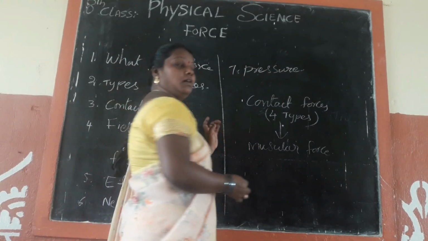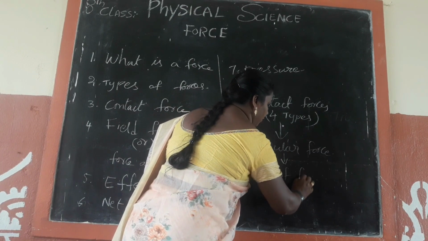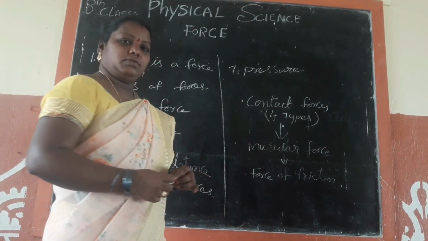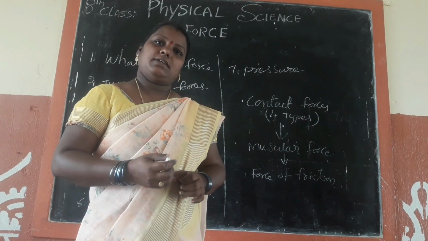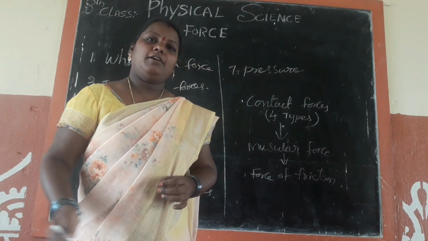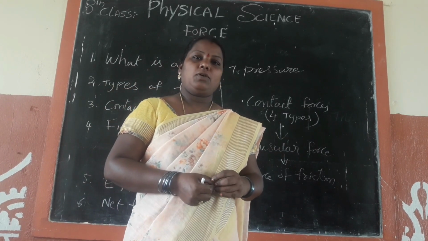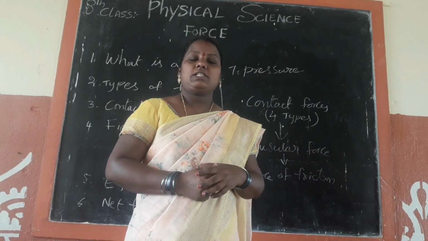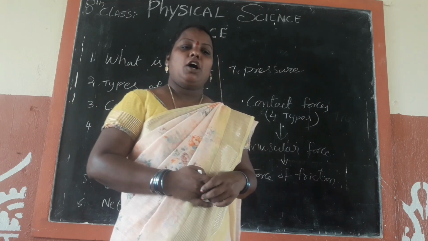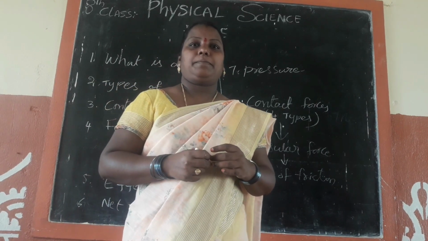Next contact force is force of friction. Do you observe friction in our life? Yes, we can see it in all the activities in our life. For example, when we throw an object on a floor, it moves some distance and stops there. Why? Because of the force of friction. That's why we can say that friction is the resistance to movement of a body over the surface of another body.